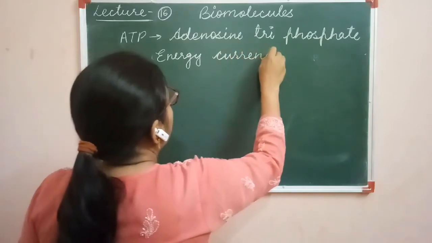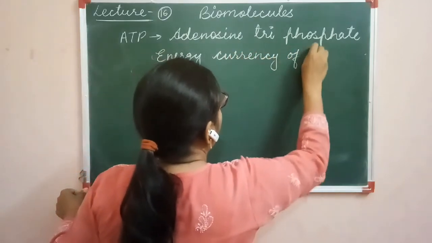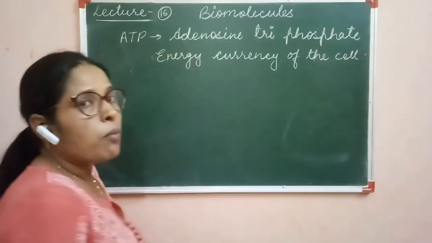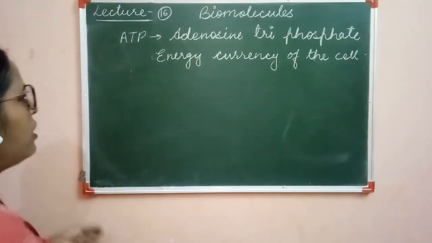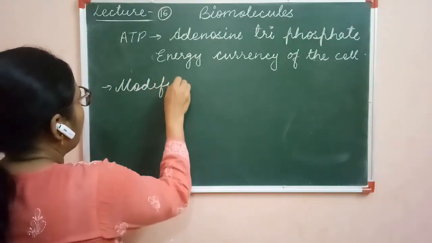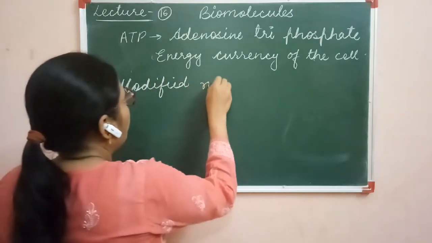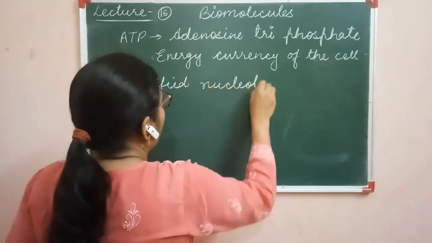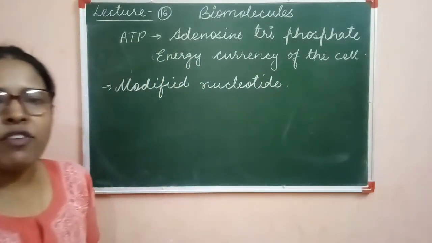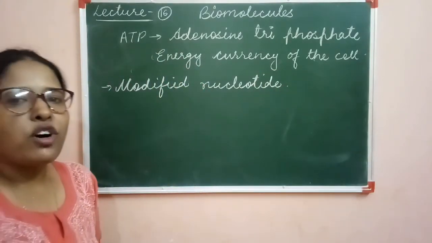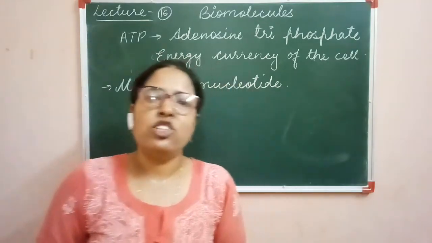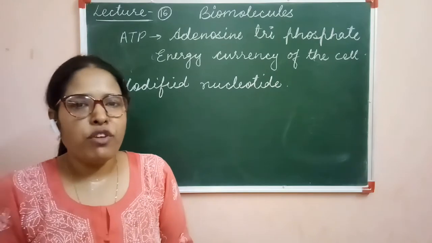It is the energy currency of the cell and it is a modified nucleotide. Okay? Its structure is a modified nucleotide. We know about the structure of a nucleotide. A nucleotide has a pentose sugar, a phosphoric acid, and a nitrogenous base attached to it. This is the structure of a nucleotide.